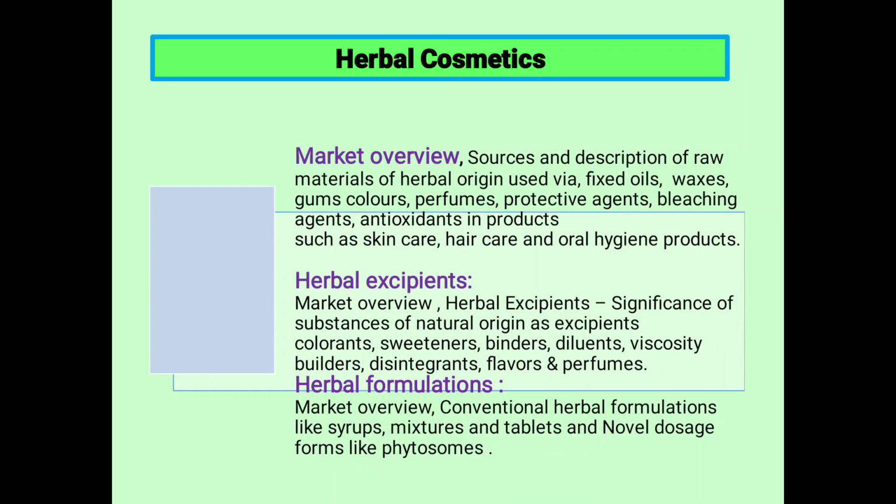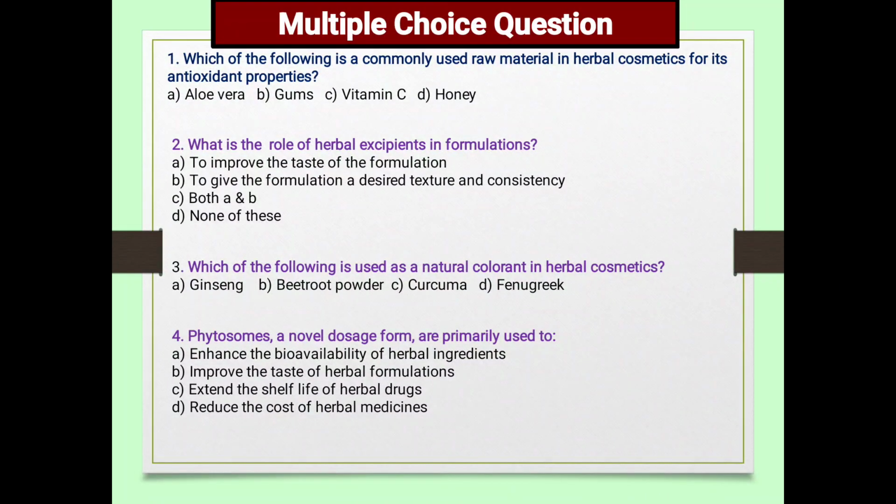Herbal cosmetics. So cosmetics are used for beautification purpose. Which of the following is commonly used as raw material in herbal cosmetics for its antioxidant properties? A, aloe vera, B, gums, C, vitamin C, and D, honey. Vitamin C.